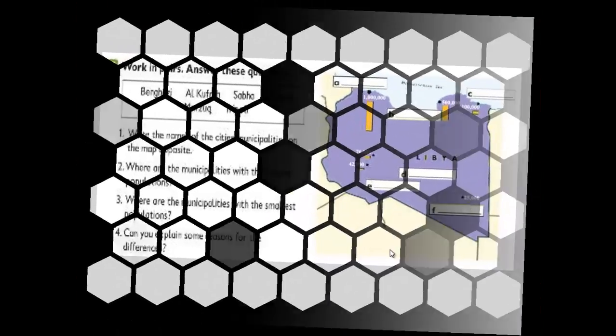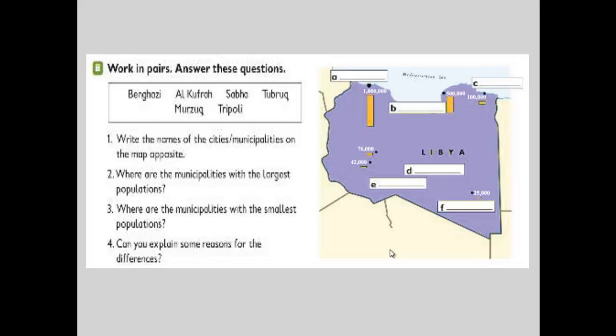Number B. Work in pairs. Answer these questions. We have a box, and inside this box we have Benghazi, Al-Kufra, Sabha, Tobruk, Morzuk, Tripoli. All of these are cities in Libya, so we have to put them in the correct spaces. Number 1. Write the names of the cities or municipalities on the map opposite.